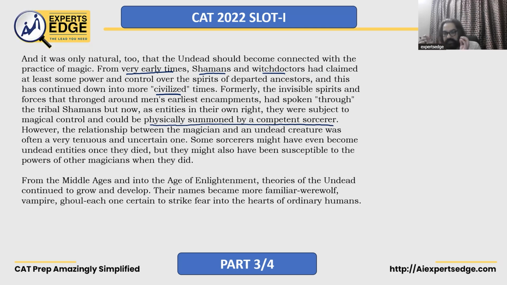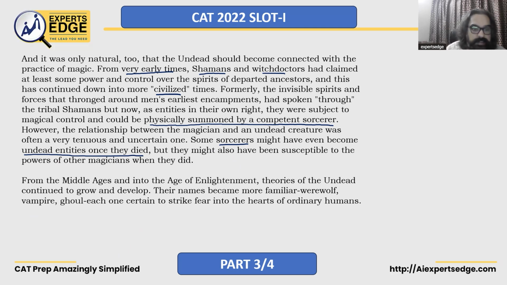Tenuous is something which can break very easily. Some sorcerers might have even become undead entities when they died. तो हम क्या बोल रहे हैं, कुछ तांत्रिक भी ऐसी भटक रहे होंगे. But they might also have been susceptible to the powers of other magicians when they did. तो और लोग भी मैजिक करते होंगे. So ये susceptible मतलब vulnerable to the powers of other magicians.